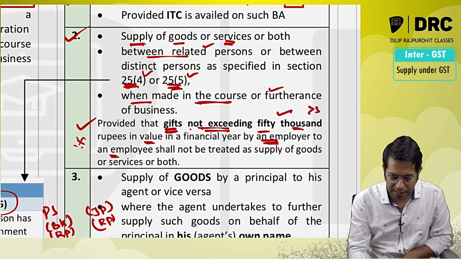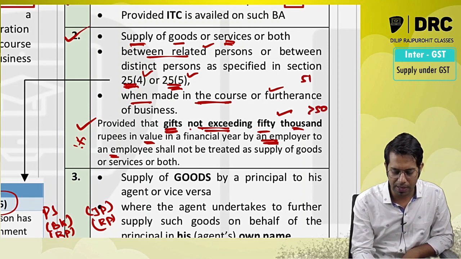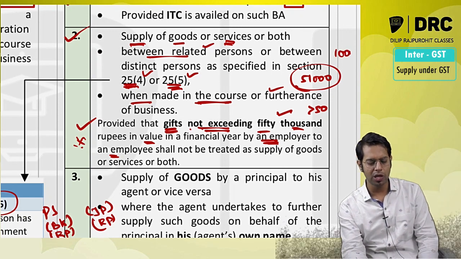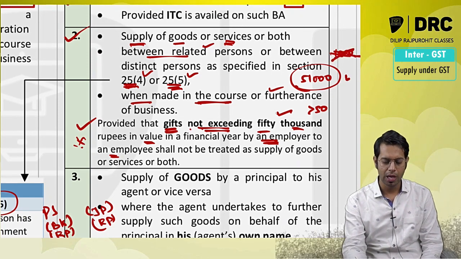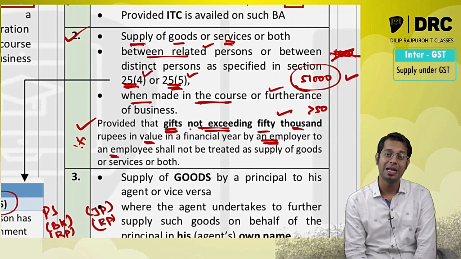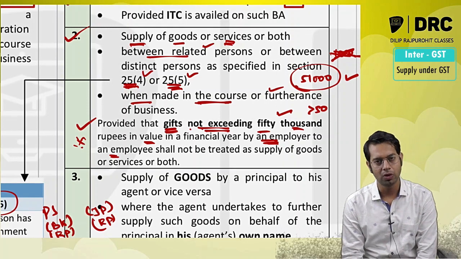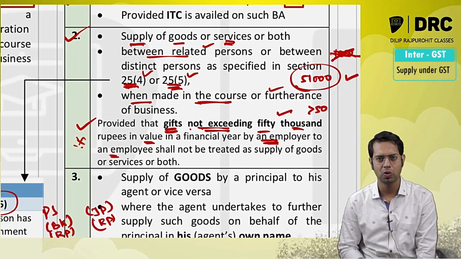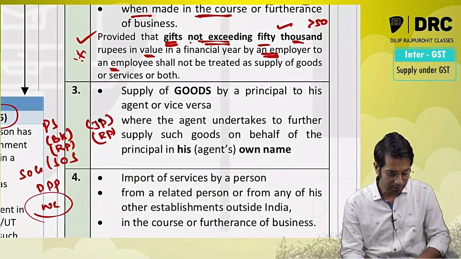Sir, what if it is exceeding 50,000? Say I gave one of my employees a gift of 51,000 rupees, sir. So how much is taxable? Is only 1,000 rupees taxable? Answer is no. If it exceeds 50,000, that entire amount will be taxable. In this case it is 51,000, full amount will be taxable.